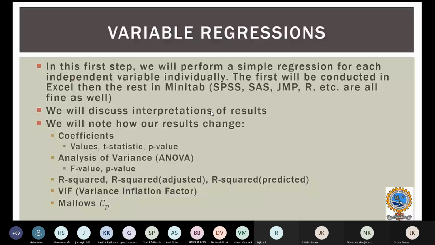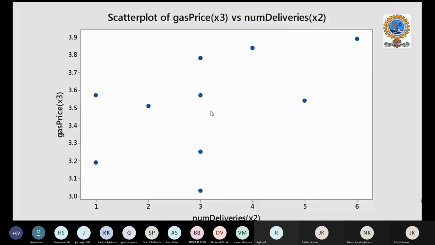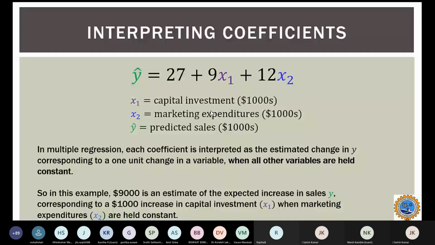We will interpret only one independent variable and the dependent variable at a time. As shown in this slide, multiple factors, x1 and x2, may affect my y, so we'll consider only one at a time.